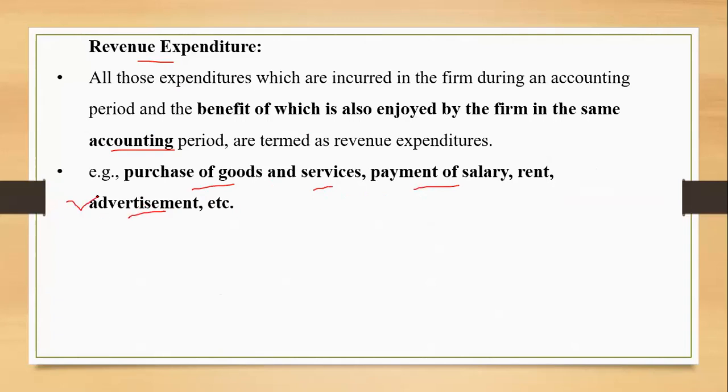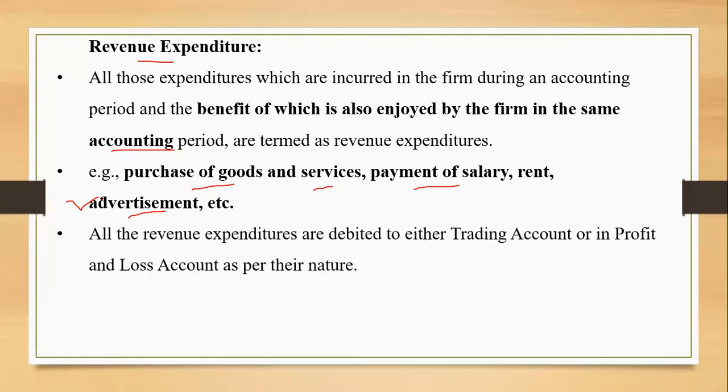याद रखना, simple advertisement है तो revenue आएगा, but advertisement के साथ कोई भी एक word add हो गया, advertisement suspense account, advertisement campaign, तो it will be deferred revenue expenditure. Okay. So all the revenue expenditures are either debited to, debit तो करना ही है, expense से debit होगा ही, either to trading account or to profit and loss account, depending on their nature.